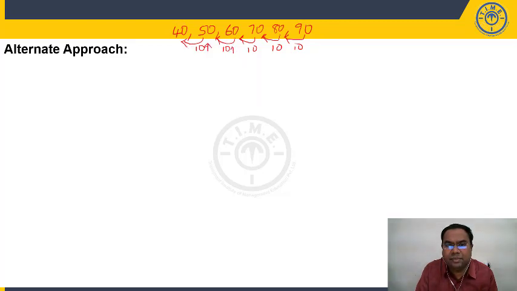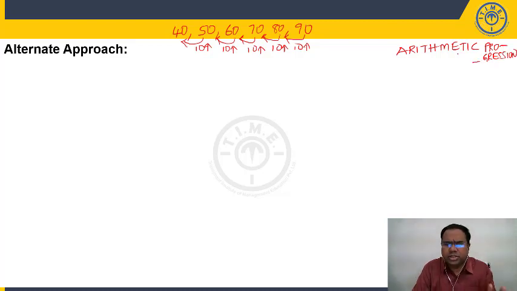40 plus 10, 50. 50 plus 10, 60. 60 plus 10, 70. 70 plus 10, 80. 80 plus 10, 90. So in this set of numbers, each number is increasing or decreasing by the same value. We say that the given numbers form an arithmetic progression. Don't worry about what arithmetic progression is, we will discuss it.